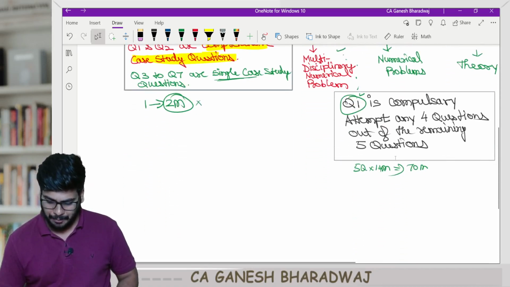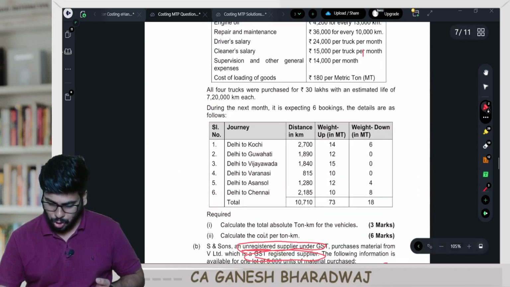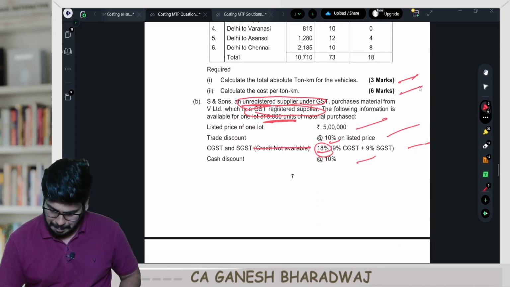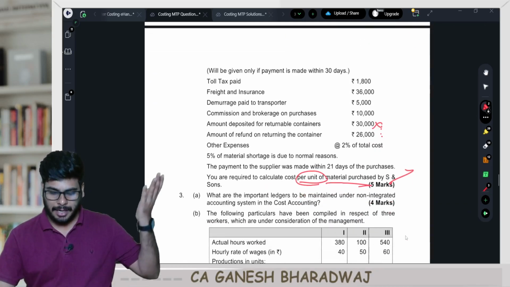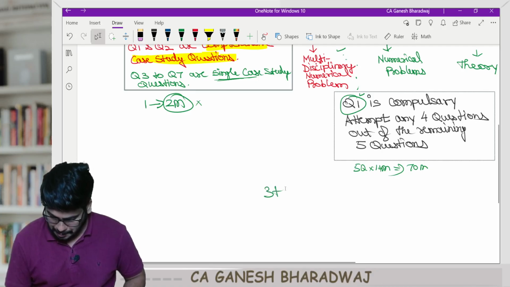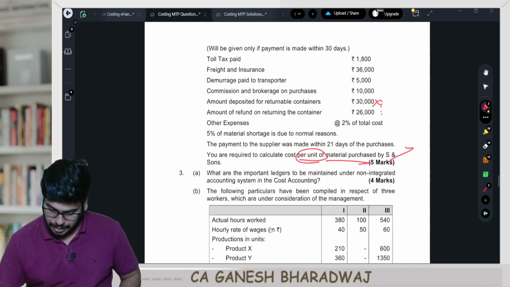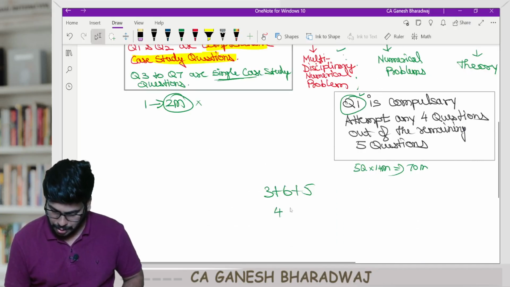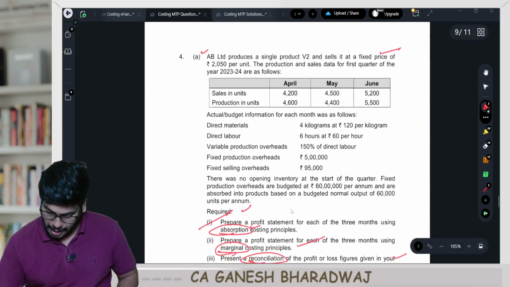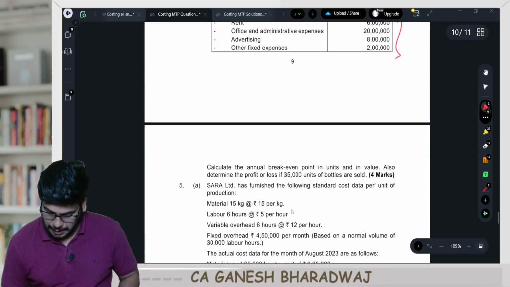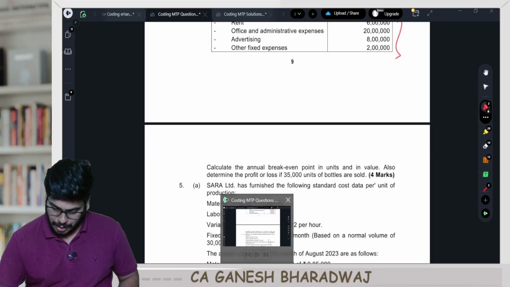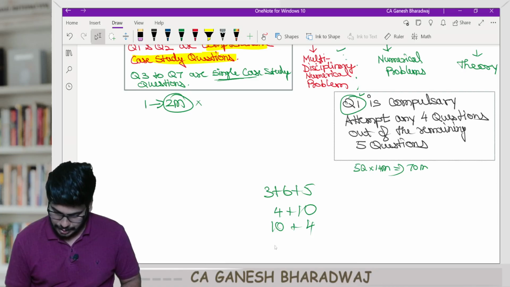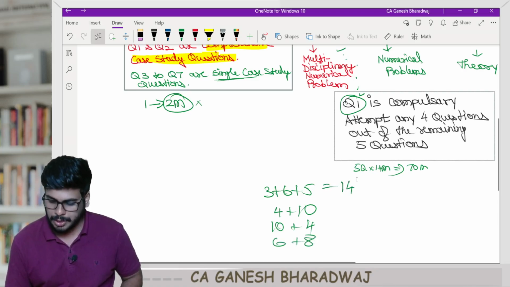Sir, what is the breakup for this 14 marks? It could be anything. Look at this. Look what they have given. One question is given as 3 plus 6 plus 5. Another question, see how they have given: 4 plus 10. Right? That is also 14. Now one more question, see how they have given it. This is going to be 10 plus 4. And here the 5th question, you've got 6 plus 8. Overall, it totals up to 14 marks.